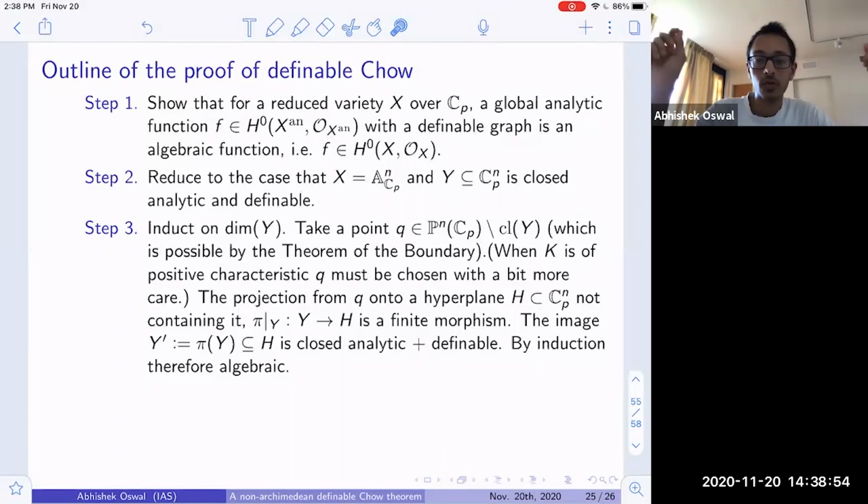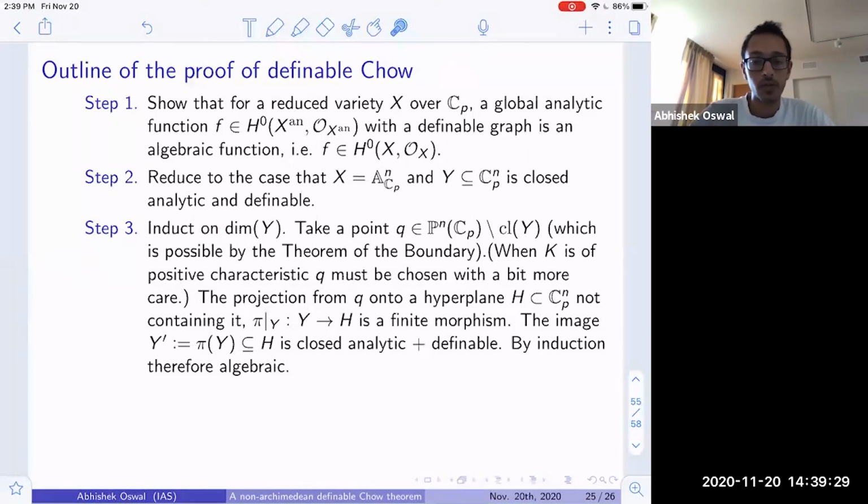And so one chooses a point in P^n of C_p which is not in the closure of this subvariety Y. And then one projects from this point Q onto a hyperplane inside C_p^n which does not contain it. And then it takes some work to prove that one can choose this point Q such that this projection from Y onto this hyperplane H is in fact a finite morphism of rigid analytic varieties. And so now we have a finite morphism of rigid analytic varieties.